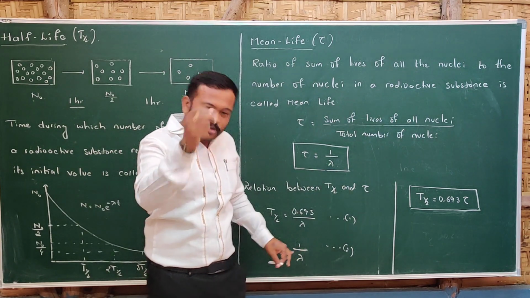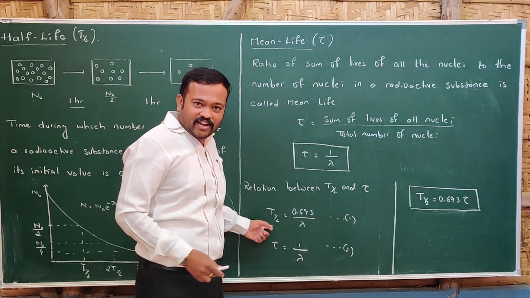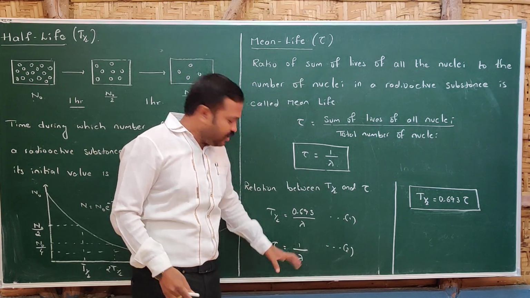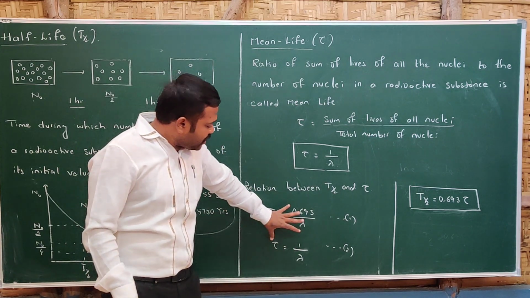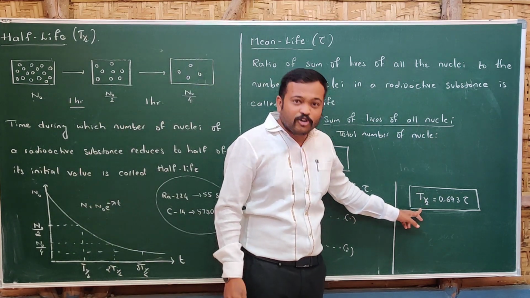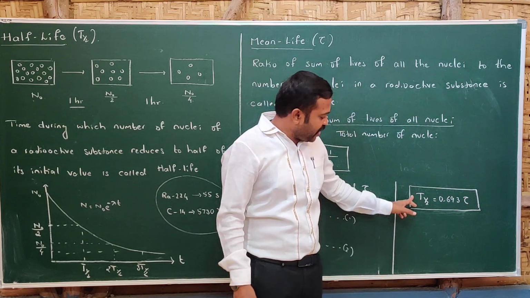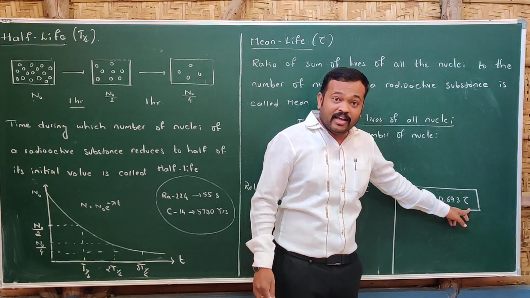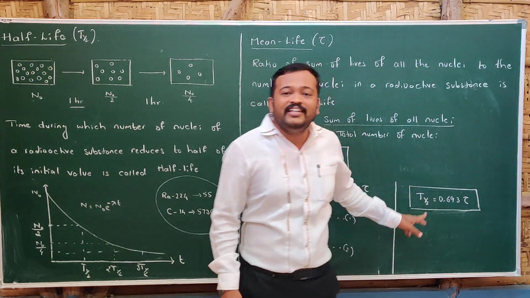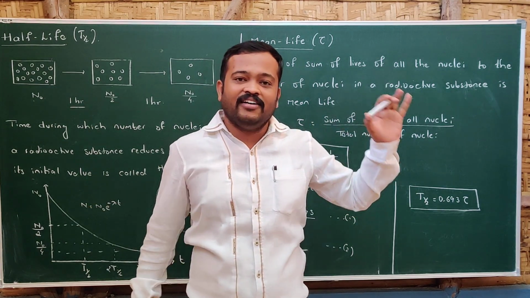Now, we will find the relationship between half-life and mean life. We got half-life as 0.693 divided by lambda and mean life as 1 divided by lambda. If you compare these two equations, we get the expression T half is equal to 0.693 into tau, where T half is half-life and tau is the mean life. By this, I can conclude that mean life is greater than T half. So this was all about half-life and mean life.